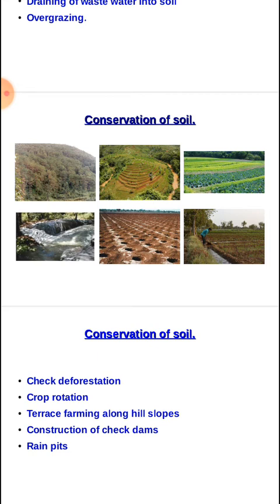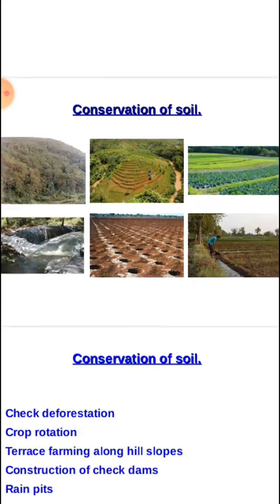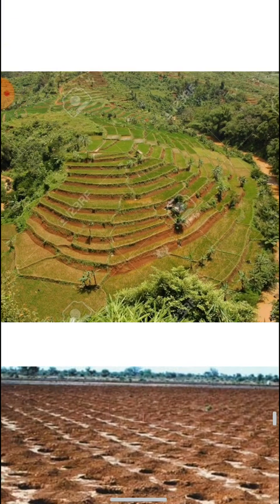Then terrace farming along hilltop. Terrace farming, you can see here terrace farming means tattu krishi. Okay, in our Kerala, the topographical feature of our Kerala, it may be steep.